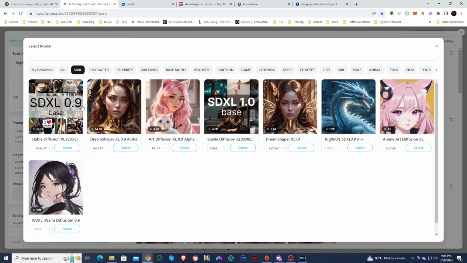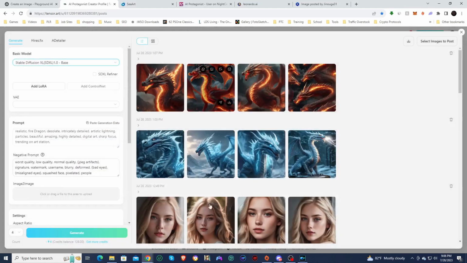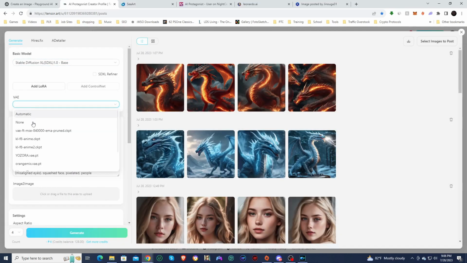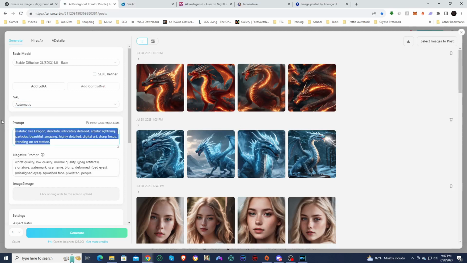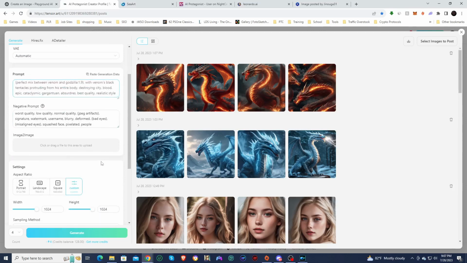Actually, before I cut, I do want to show the Stable Diffusion XL models and LoRAs that are available here. So here at Tensor, once again, this is one of the free online tools. You can see they do have the 1.0 base model, and they do have some LoRAs that are currently being trained. This is the Dream Shaper Alpha, which is what I used earlier to create some dragons. I used this one to create some dragons as well. So these are really good, but we are just going to go with the base model with no LoRAs. And I will add a VAE just because it is recommended. I'll put it on automatic and let the site decide which one. Alright, so we'll put the rest of the prompts in, and then we'll generate the image.